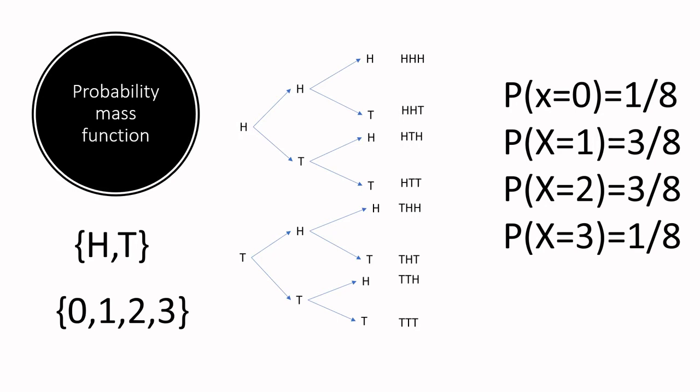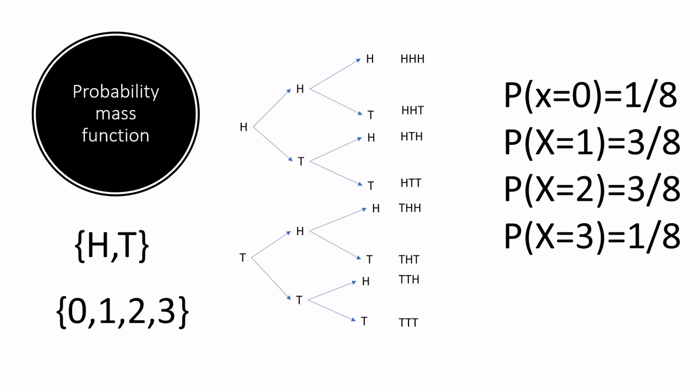And the probability of x equal to 2 is where we'll get 2 heads. So here the outcomes are h, h, t, h, t, h, and t, h, h. So here the probability of x equal to 2 is 3 times out of 8. And the probability of x equal to 3 is where we'll get all heads. So we get 1 time out of 8. So the probability of x equal to 3 is 1 out of 8. Now we got the associated probabilities of the sample space. Once we take all the possible values and associated probabilities into consideration, this is called a discrete probability distribution.